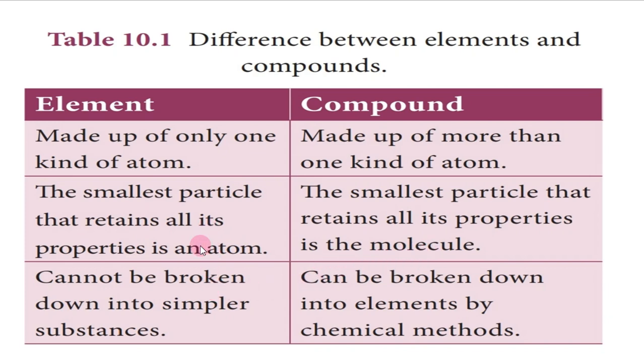Here the element cannot be broken down into simpler substances. This compound can be broken down into simpler substances. It can be broken down into elements by chemical methods. This is a 4-mark question. In this question they will ask for an example also. So you have to write here only 3 points, right? So you have to write the 4th point also, example. Here you should write examples such as hydrogen, carbon, oxygen, some elements.